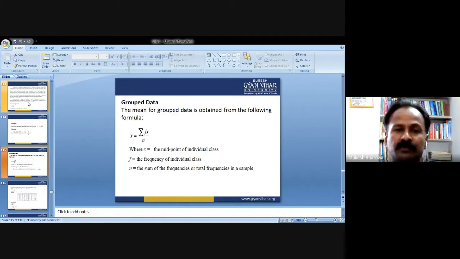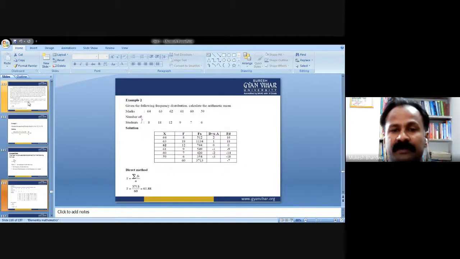Now, if we move towards the grouped data, that was the question related to the raw or ungrouped data. If the mean needs to be calculated for grouped data, the mean for grouped data is obtained from the following formula: x bar equals summation fx upon n, where x equals the midpoint of the individual class, f equals the frequency of the individual classes, and n equals the total frequencies in a sample. For example, given the following frequency distribution, calculate the arithmetic mean.